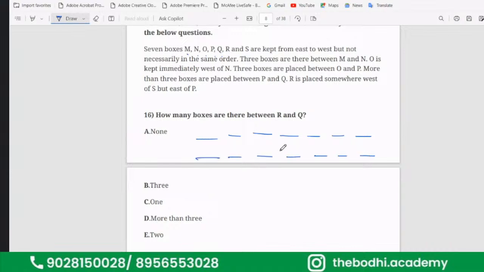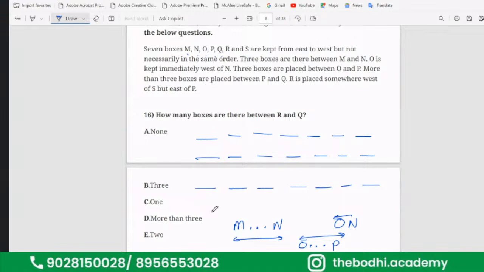So we will represent the 7 boxes first. Three boxes are there between M and N. O is kept immediately west of N. 3 boxes are placed between O and P. More than 3 boxes are placed between P and Q. More than 3 boxes means what?